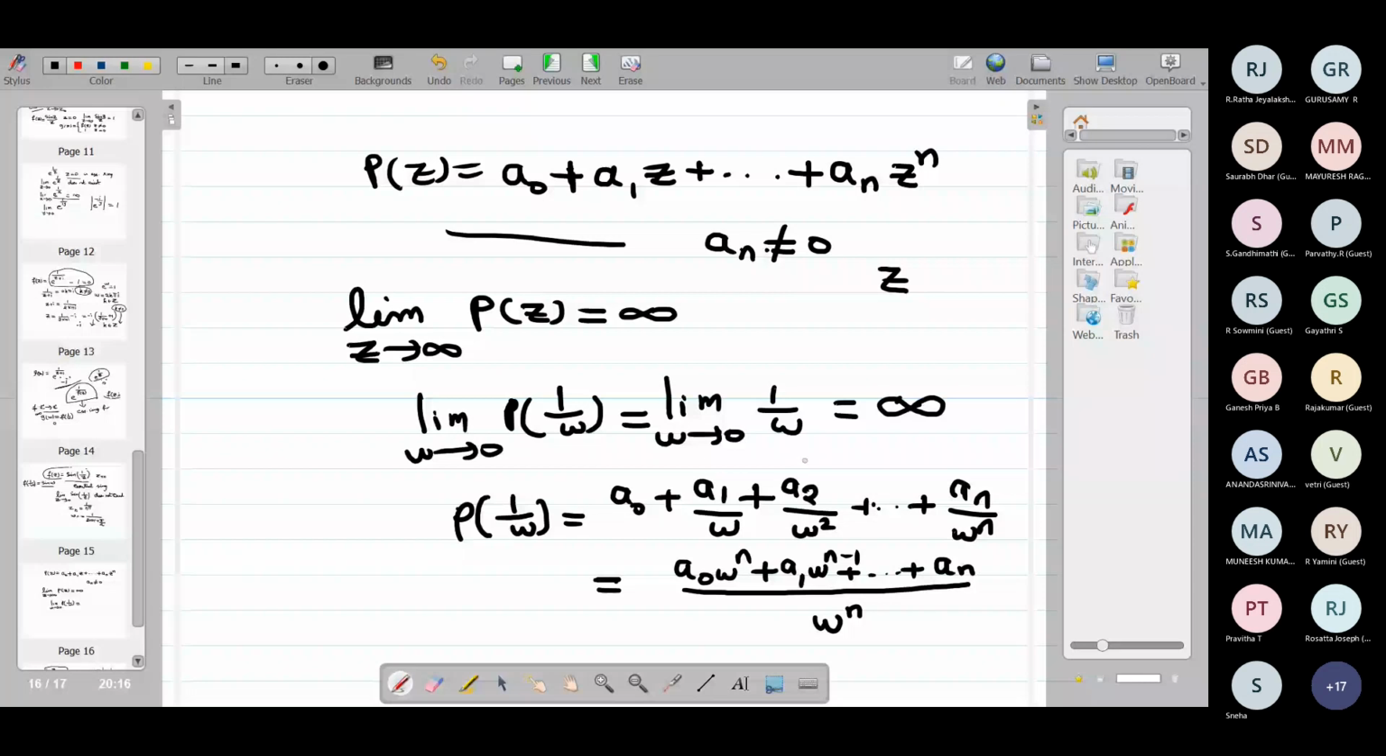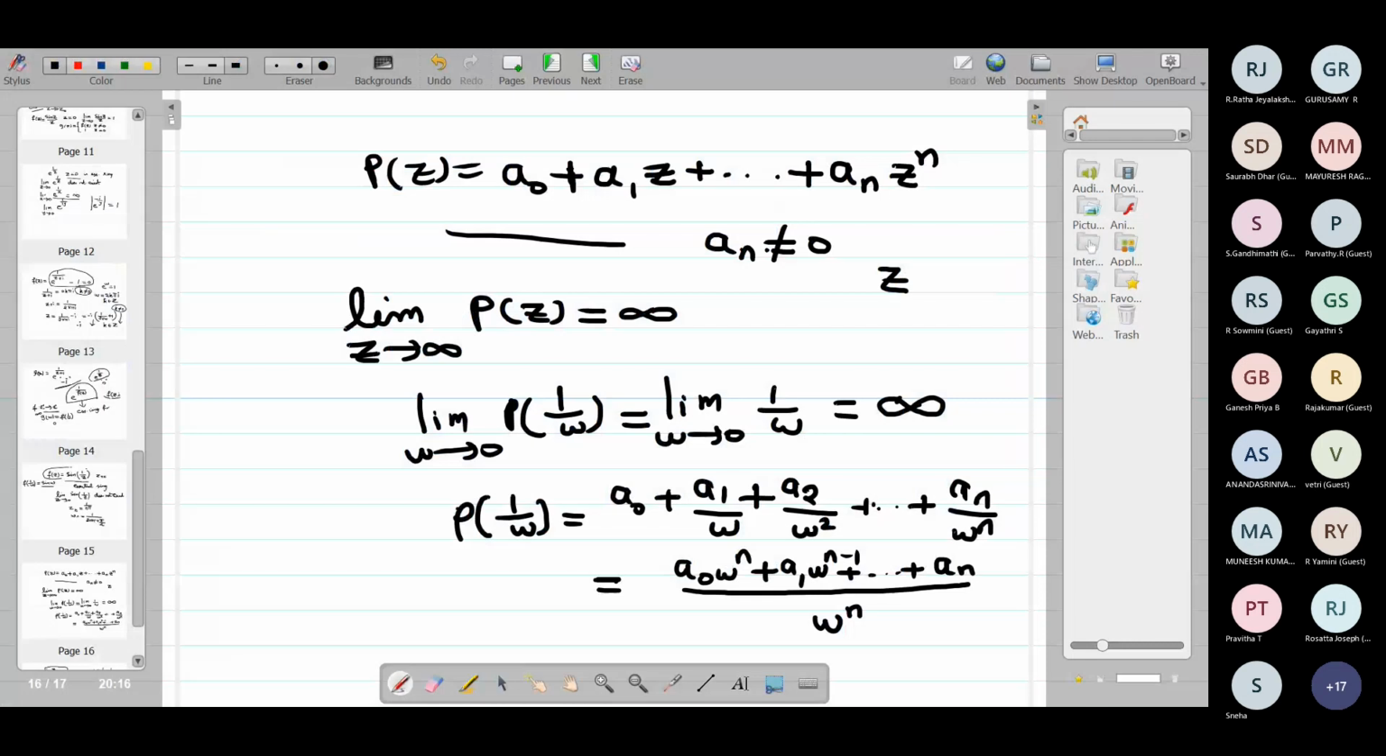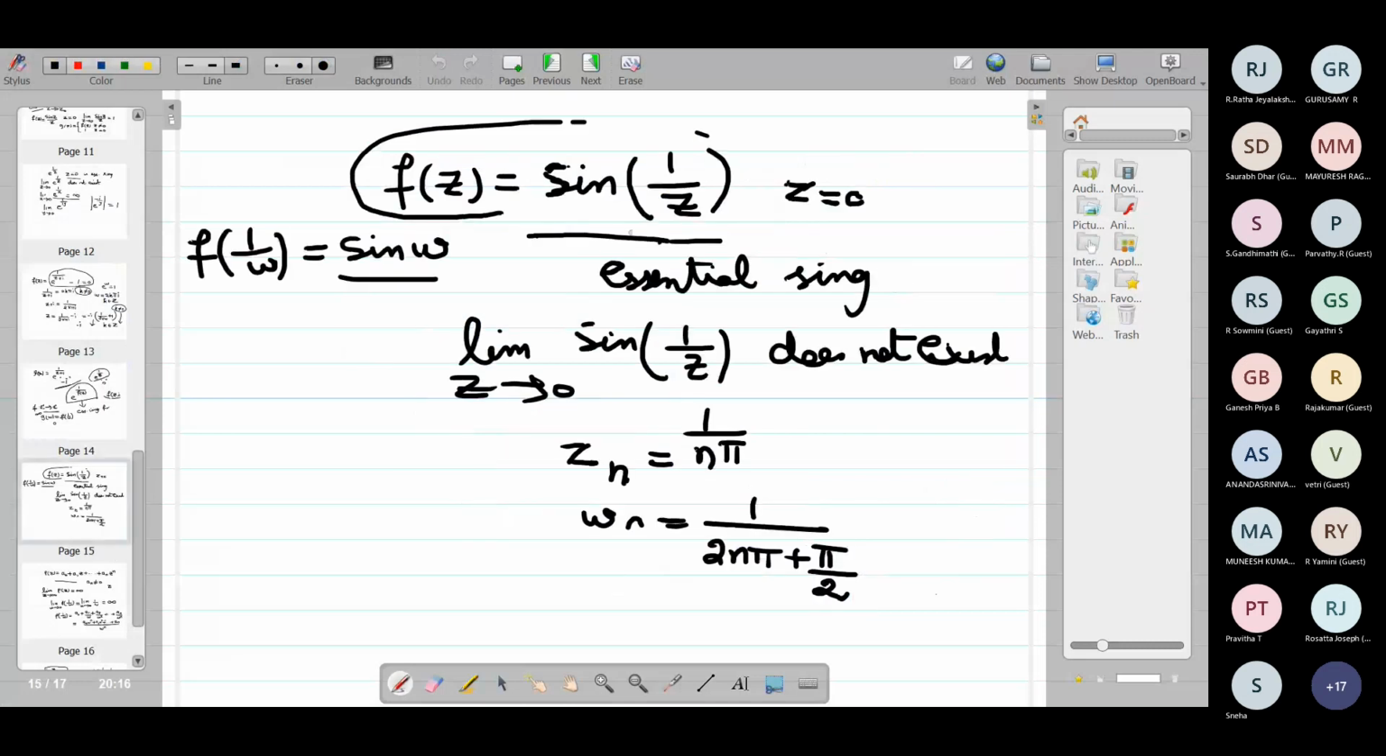Next: if f is analytic at infinity, then f is bounded. Is it true or false? You know the answer for this one. Consider sine 1 by z, which we just discussed. It is analytic at infinity. Whether it is bounded, yes or no? No, it is not bounded. So this is also wrong.